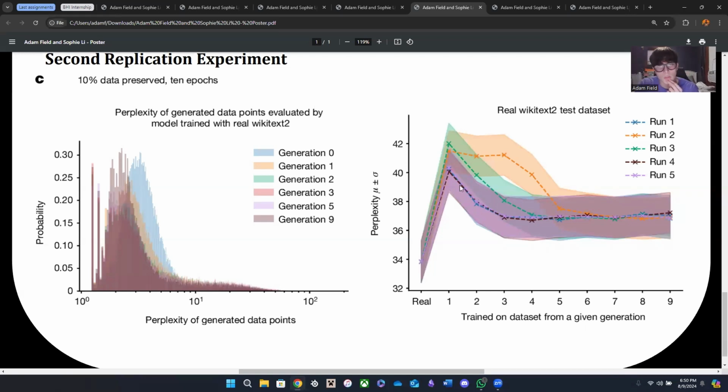The same thing is shown in this figure about the second experiment. Notice that this graph is on a smaller scale. It's a lot more zoomed in because the effects were a lot less significant. But the same trends still occurred. There was a sharp increase to the first AI model, and then the perplexity sharply decreased to the second AI model, just like we saw above, and then it converged onto what we call model collapse. So the trends are preserved, but this time it happened a lot less significantly over the same amount of time, implying that we can go for a lot longer without reaching model collapse.